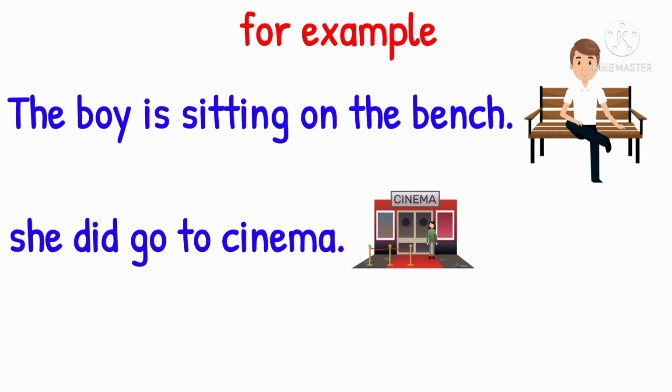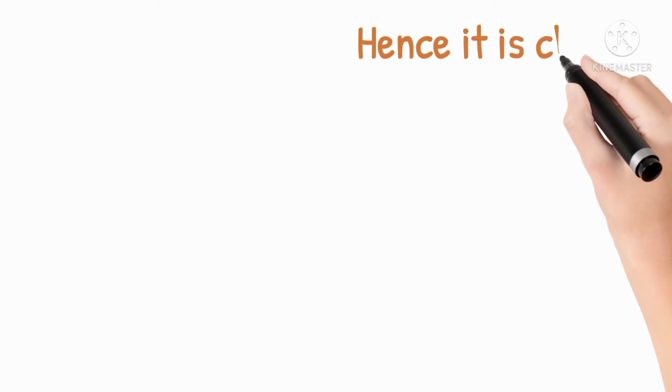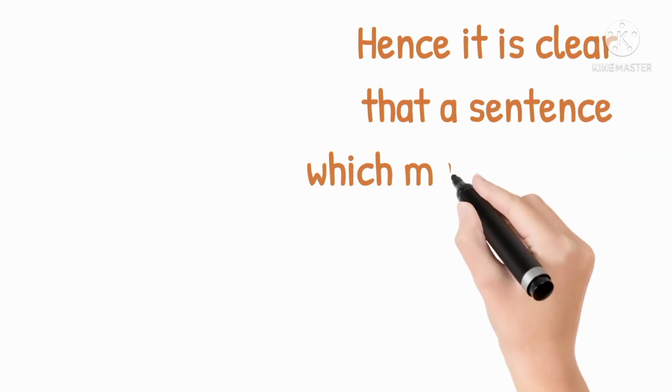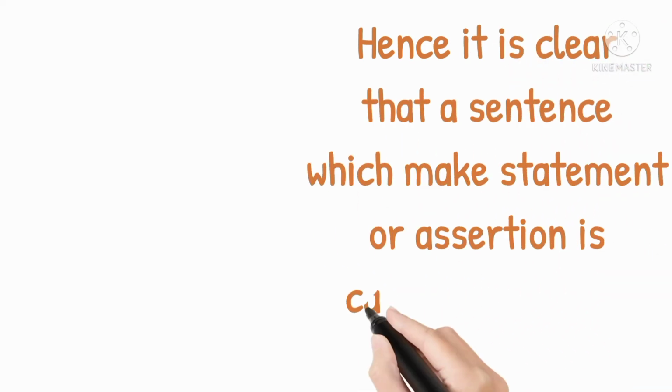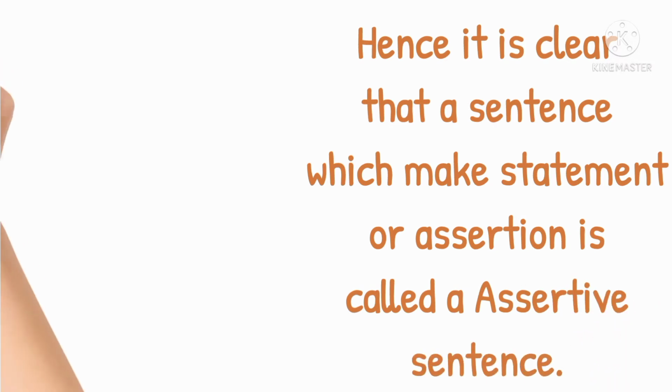Let's look at the second example. She did go to cinema. This is also an assertive sentence because it is claimed in this sentence that she went to the cinema. When there is a claim in the sentence, it is also called an assertive sentence. Hence, it is clear that a sentence which makes a statement or assertion is called an assertive sentence.